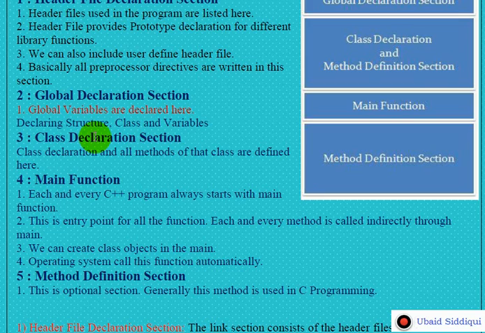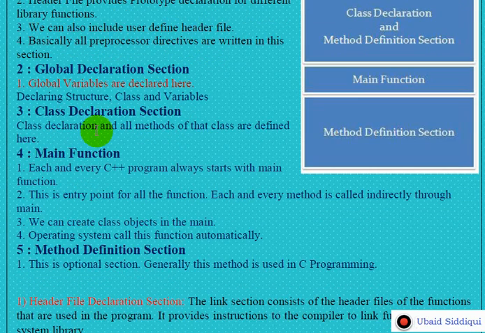Then the second important section of a C++ program is the global declaration section. In C++, we can declare variables, structures and classes outside the main program. Things that are declared and defined outside the main program and before the main program are normally known as global declarations. So in this section we basically declare variables or classes.